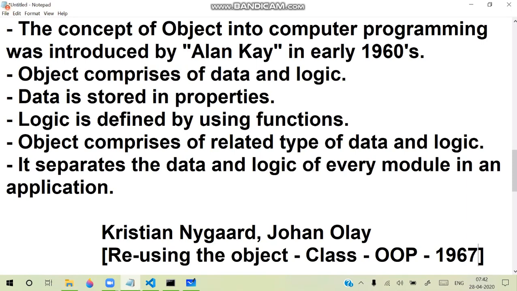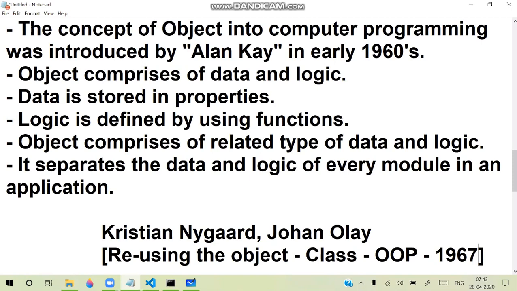Object was designed by LNK. He introduced the concept of object, and these two people introduced the concept of reusing objects. So object-oriented programming started. And what is that object-oriented programming? Later we will see. But before object-oriented programming, we have object. The concept of object was there before the OOP concept.